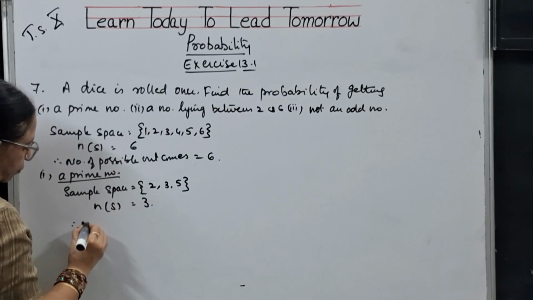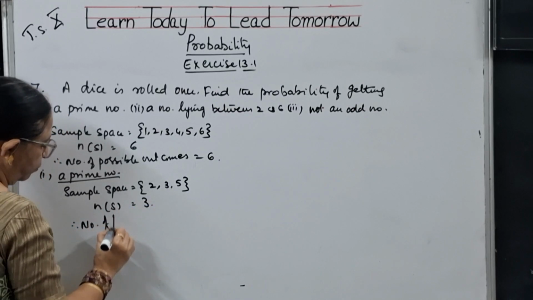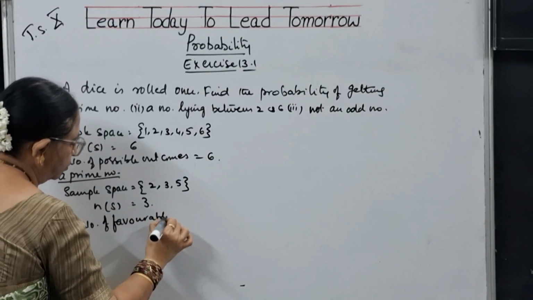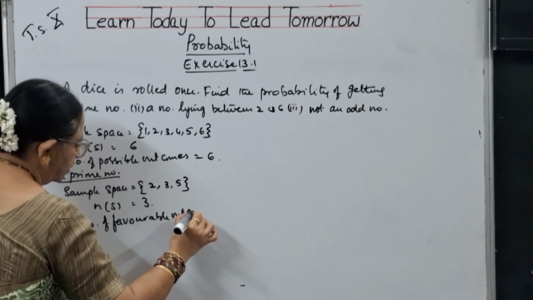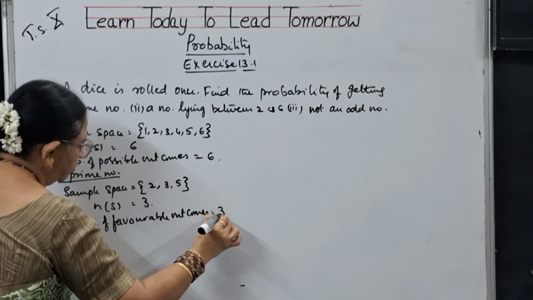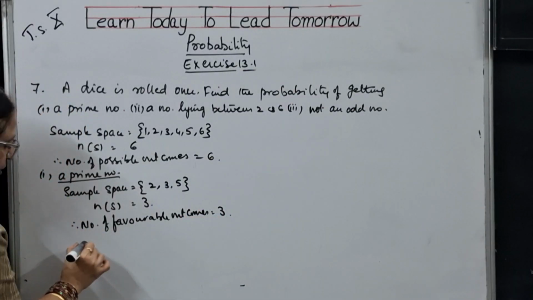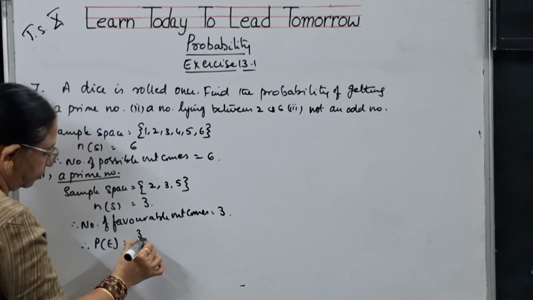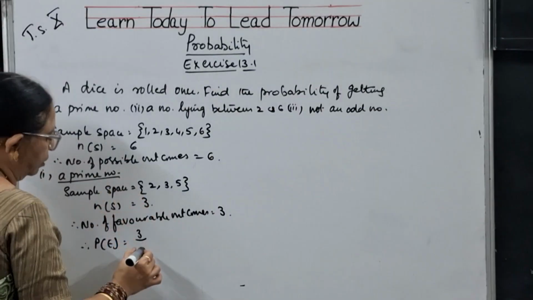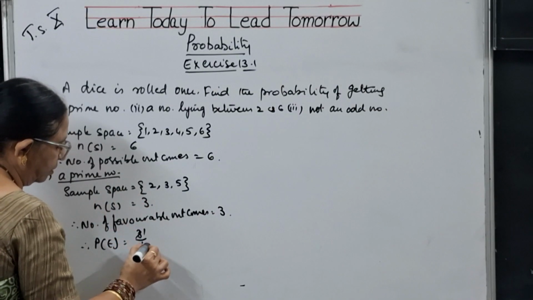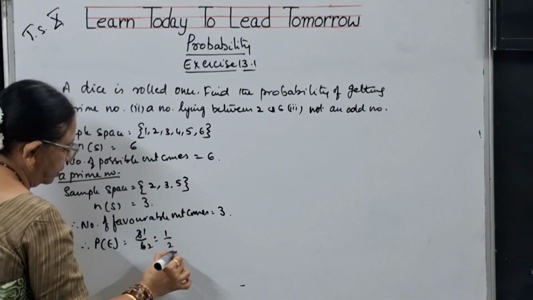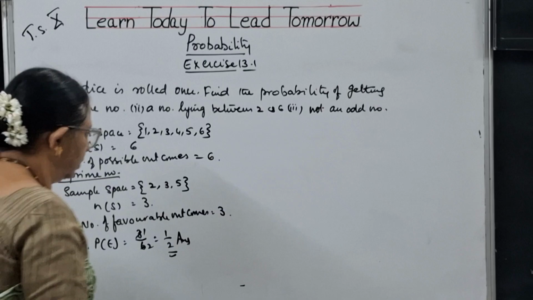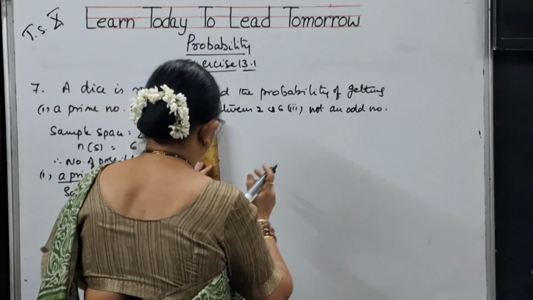So number of favorable outcomes are nothing but 3. Therefore, probability of getting this event is number of favorable outcomes by number of possible outcomes, that is 1 by 2 is the answer for this bit, children. Now, let me go to the second one.